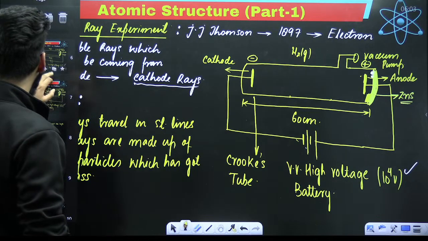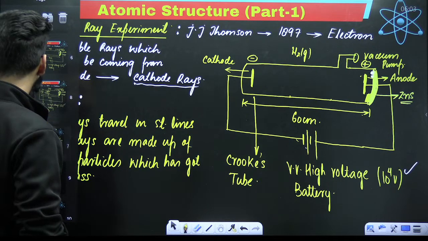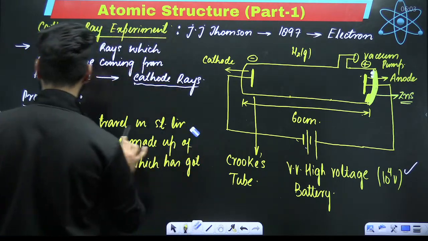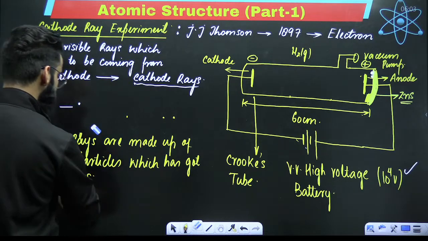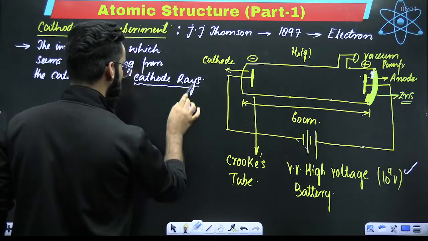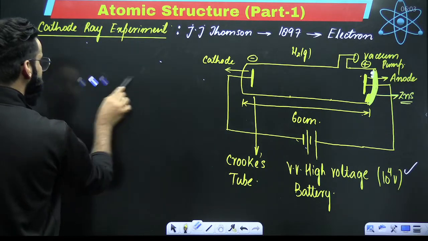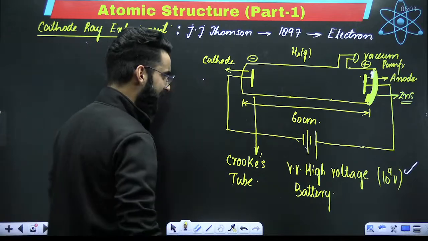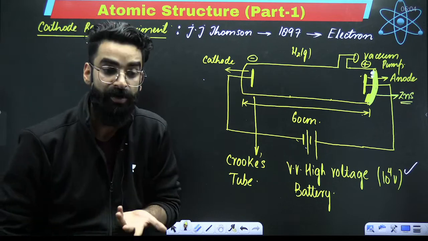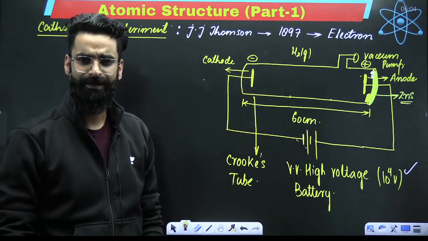Now try to understand a few more things. Just have a look. My dear students, one more conclusion was made from here. What was the conclusion? After the discovery of cathode rays, it was important to know exactly what the source of these cathode rays is, from where these cathode rays are coming, right?